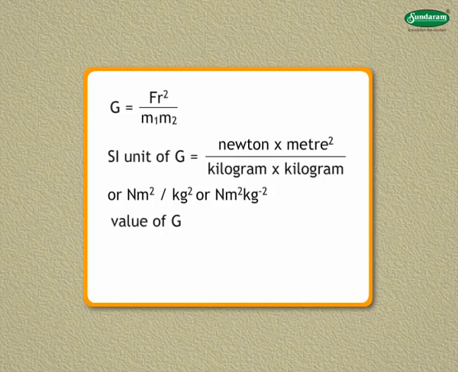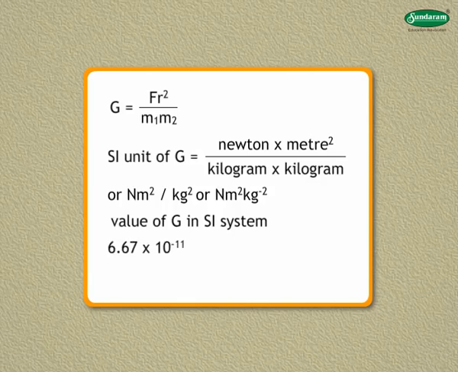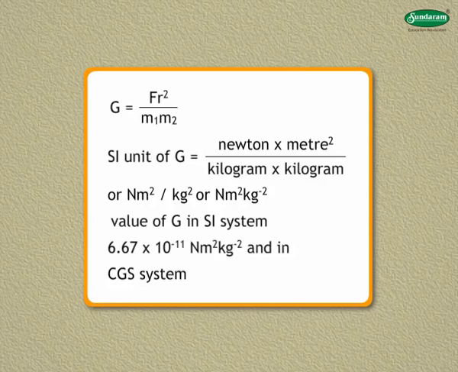The value of G in SI system is experimentally found to be 6.67 multiplied by 10 raised to the power of -11 Newton meter squared multiplied by kilogram raised to the power of -2. And in the CGS system, it is 6.67 multiplied by 10 raised to the power of -8 centimeter squared multiplied by gram raised to the power of -2.